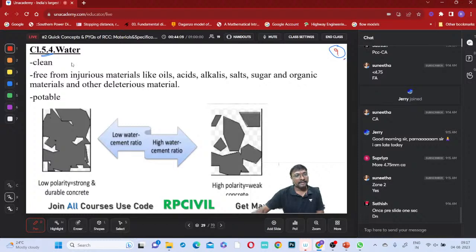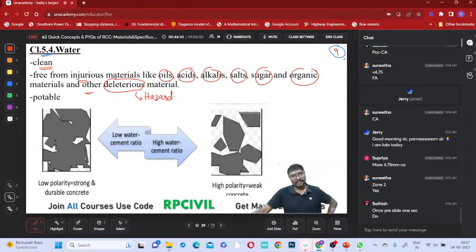Water should be clean when you use it in concrete. It should be free from injurious materials like oils, acids, alkalis, salts, sugar, organic materials and other deleterious material. What is the meaning of deleterious? Hazardous. Whenever it is a hazardous material, we should not use it, yes or no?